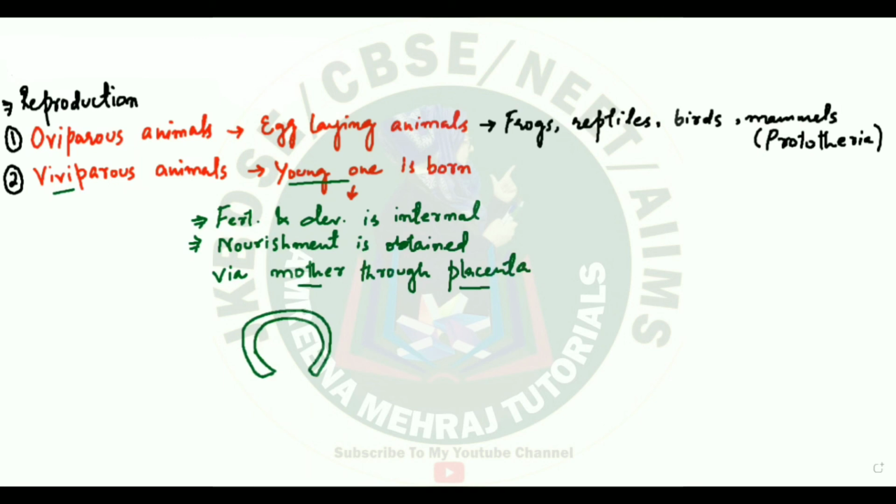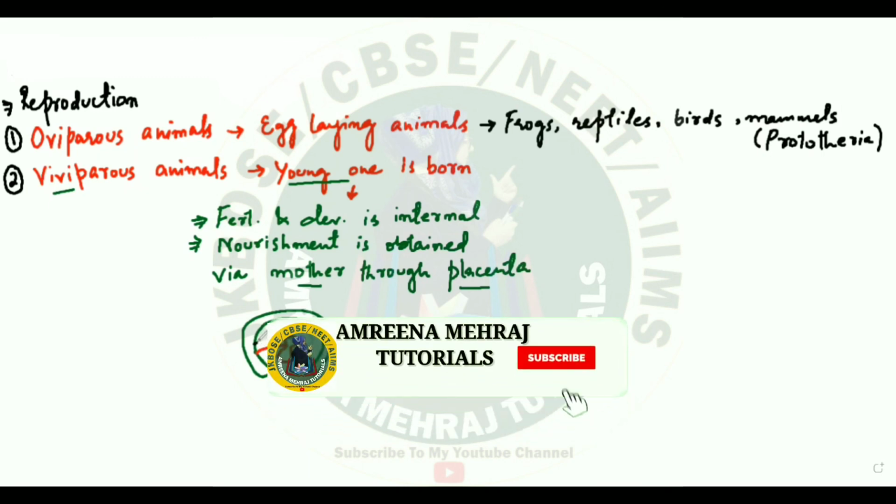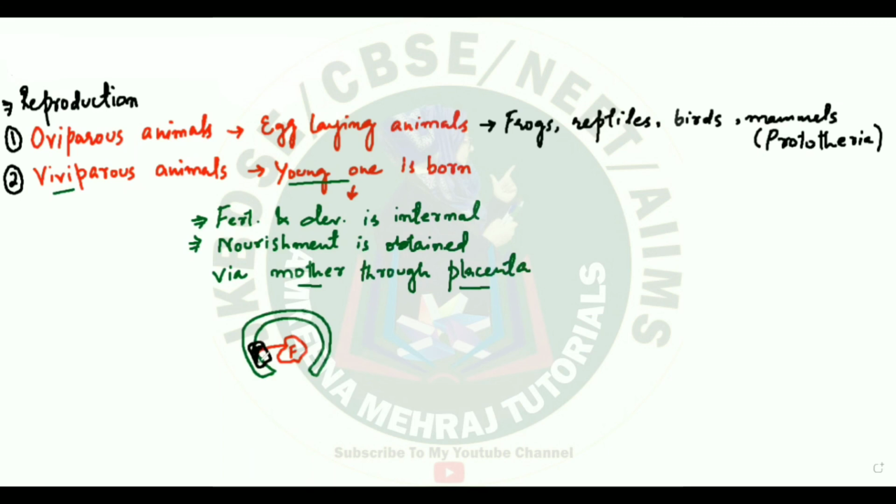Now what is going to happen is, say for example, this is the fetus which is getting developed inside the body. Now, between this fetus and the mother, there's going to be a connection, which I'll show with black color. Say, for example, this is the connection. This tissue, this mass over here is representing placenta. Placenta is that particular tissue which is partly contributed by the mother, partly it is made by the fetal tissue.